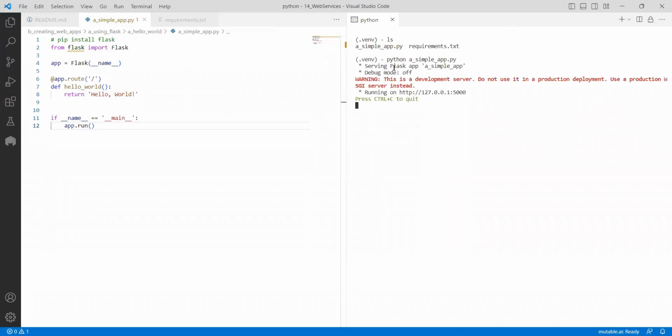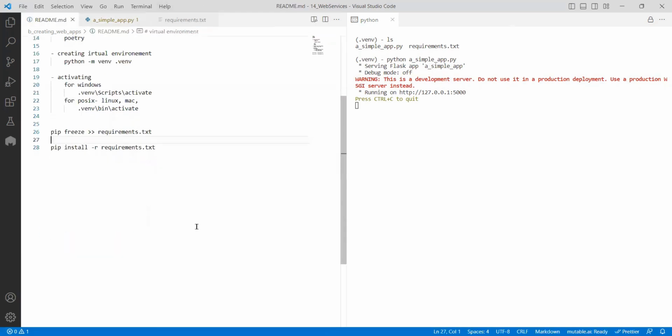What it is saying is, hey, serving Flask application so and so. This is a development server. Do not use it in the production system. It means by default I am creating an application for you right now. If you want to expose it for production, don't use the same directly. In real time, what happens? It's a very simple thing. When an end user, say some user, needs to connect to a website, say like Facebook or something. Facebook also will have an application, but users won't connect to Facebook directly. In the middle, there is something called a web server.